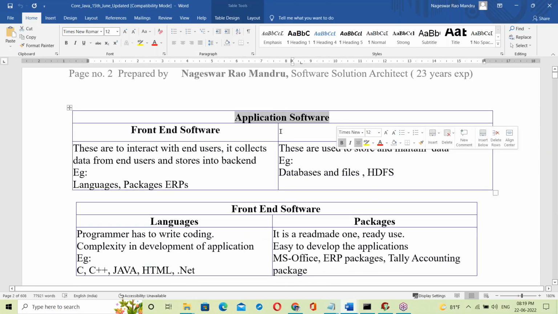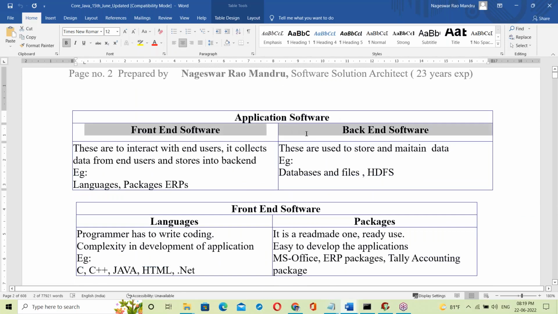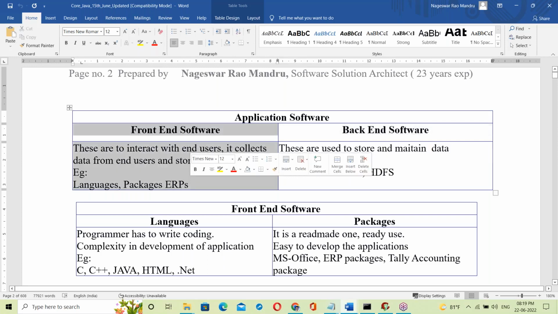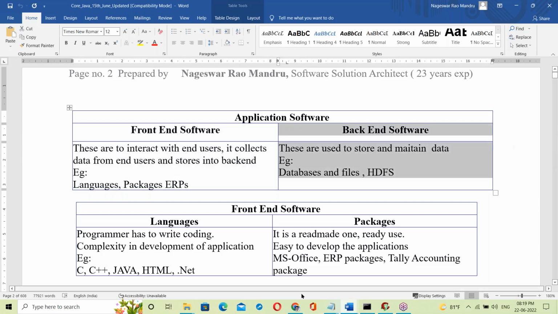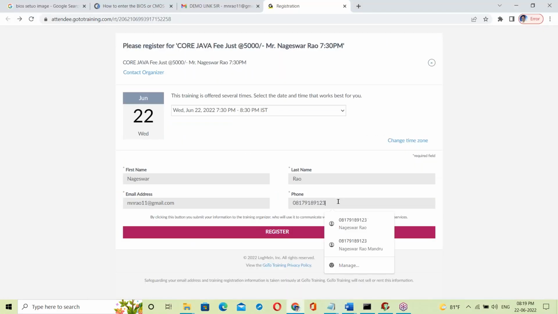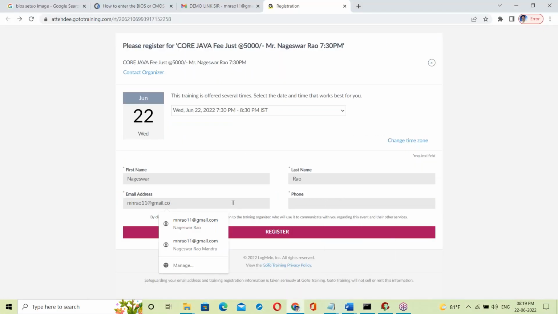See, application software has basically 2 categories: front end software and back end software. So what is front end software? What is back end software? Let us say front end. Suppose, for example, this form. We are filling the form and submitting, right? This form is a front end. This form is taking data from us and storing it at some location.